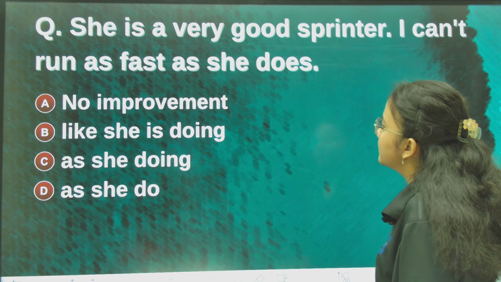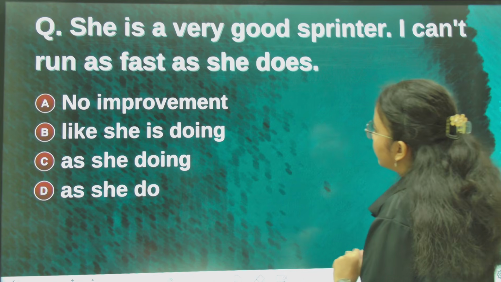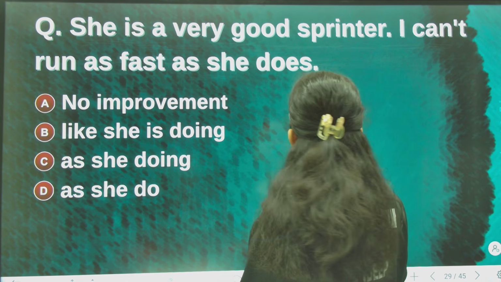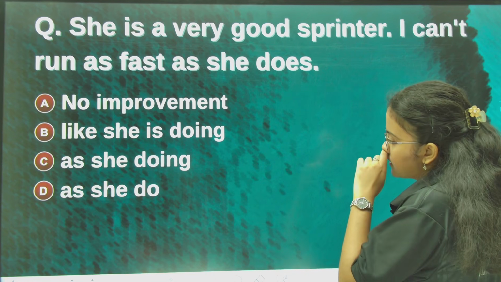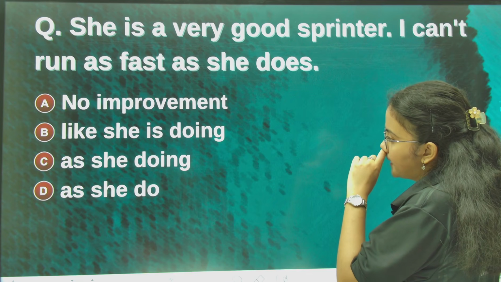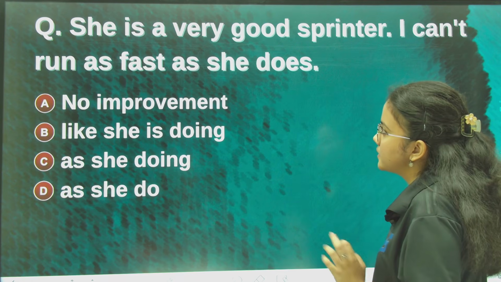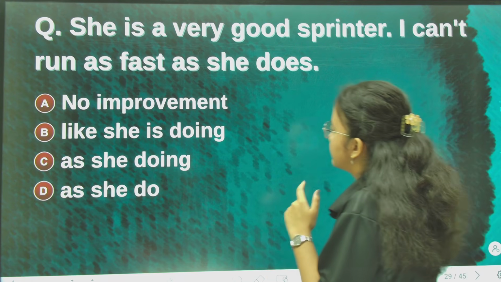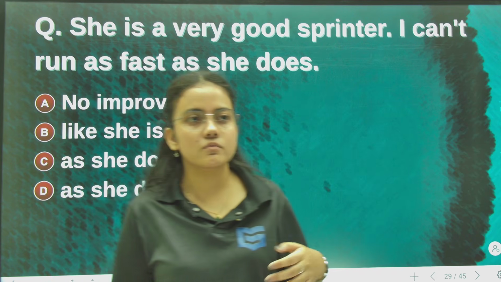Okay, next question. She is a very good sprinter. I can't run as fast as she does. Options: A, no improvement. B, like she is doing. C, as she doing. D, as she do. Now see, the context of the sentence is present. She is a very good sprinter. Also, the context of the sentence is a general truth, which means a habitual action.